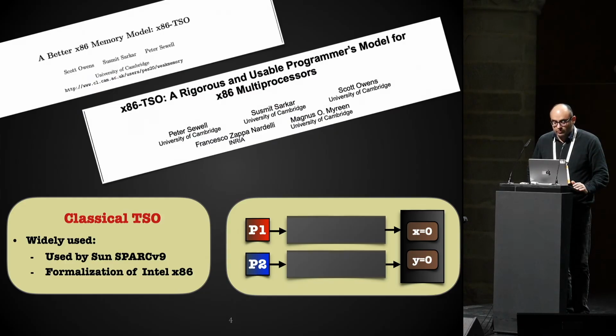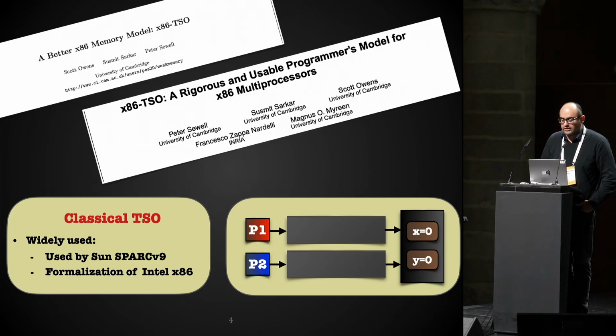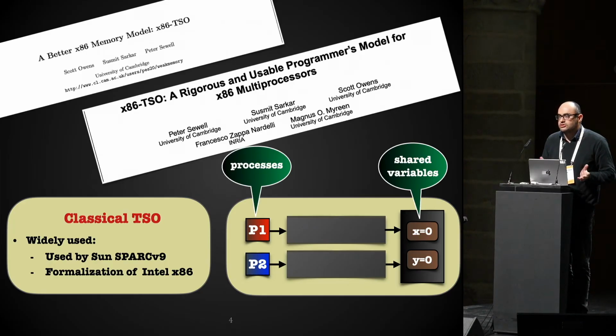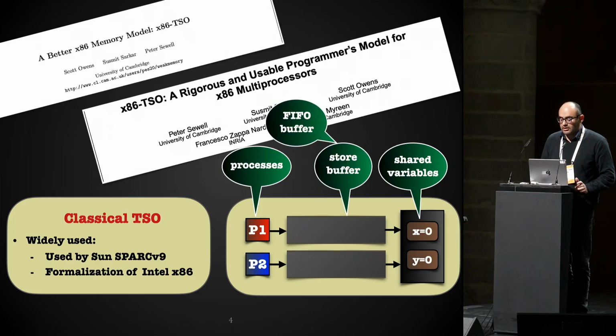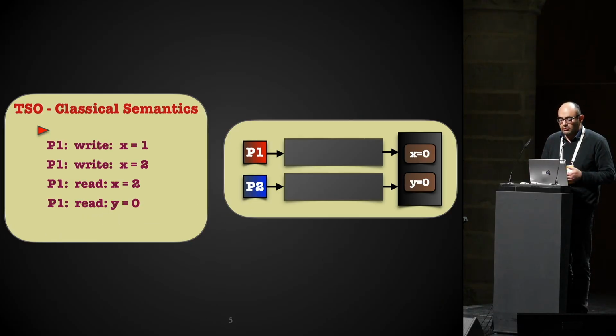This model was formalized in the seminal papers by Scott, Owens, Smith, Sarkar, and Peter Sewell in 2009 and 2010. As usual, we have some processes and a shared memory, but we put in between the processes and the shared memory a store buffer per process. This is a FIFO queue, as you can see. Let's see briefly how it works with an example.